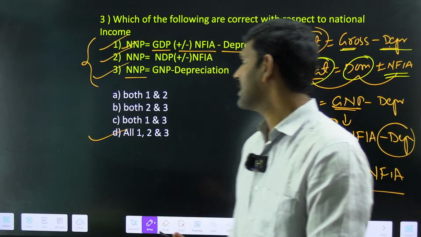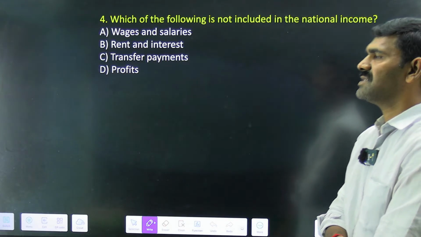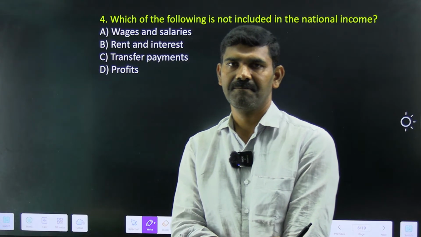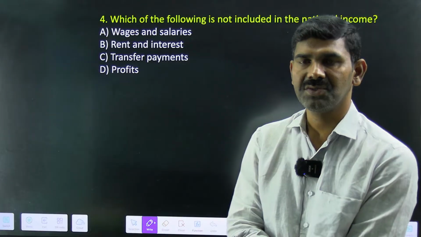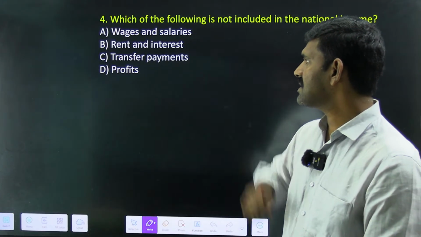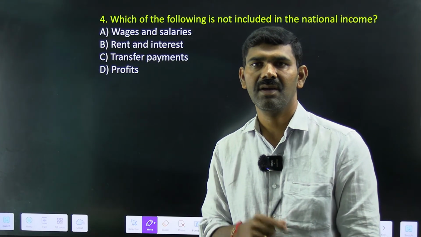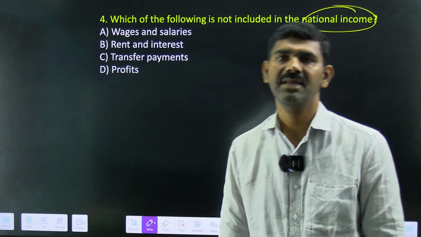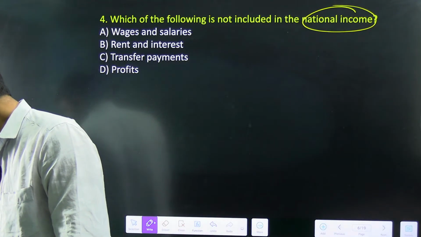Okay. Next question. Which of the following is not included in the national income? Wages and salaries, rent and interest, transfer payments, profits. So which is not included in the national income? That's the question. One thing is not accounted in the national income. What is that? Very simple, straightforward question. I want every one of you to give an answer for this question.